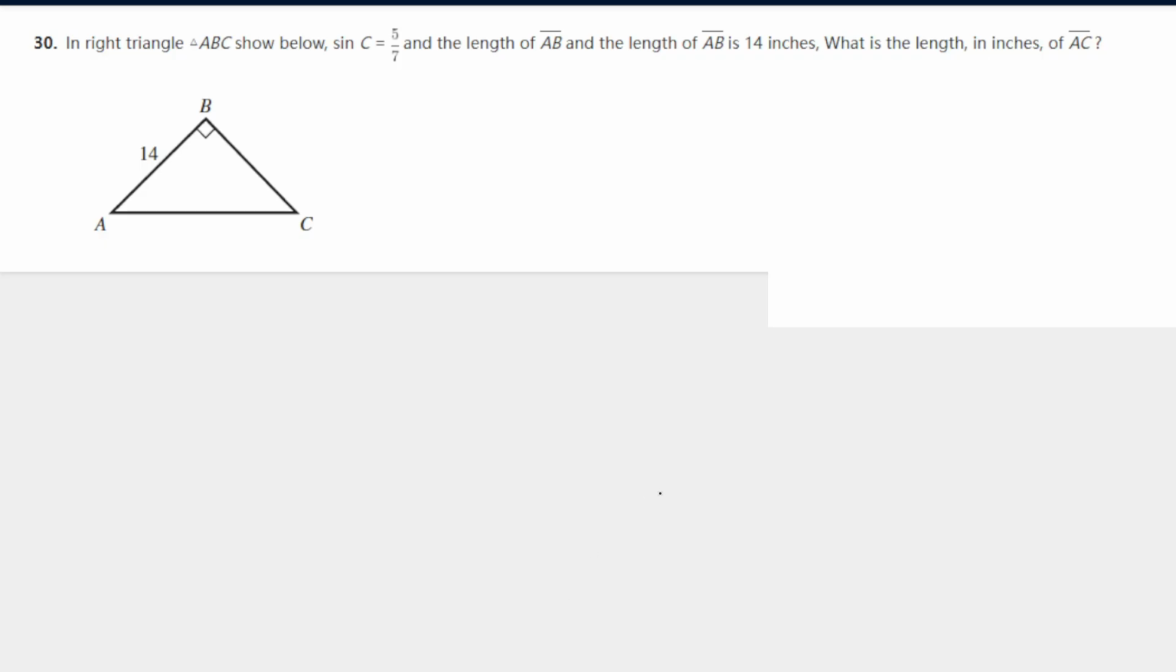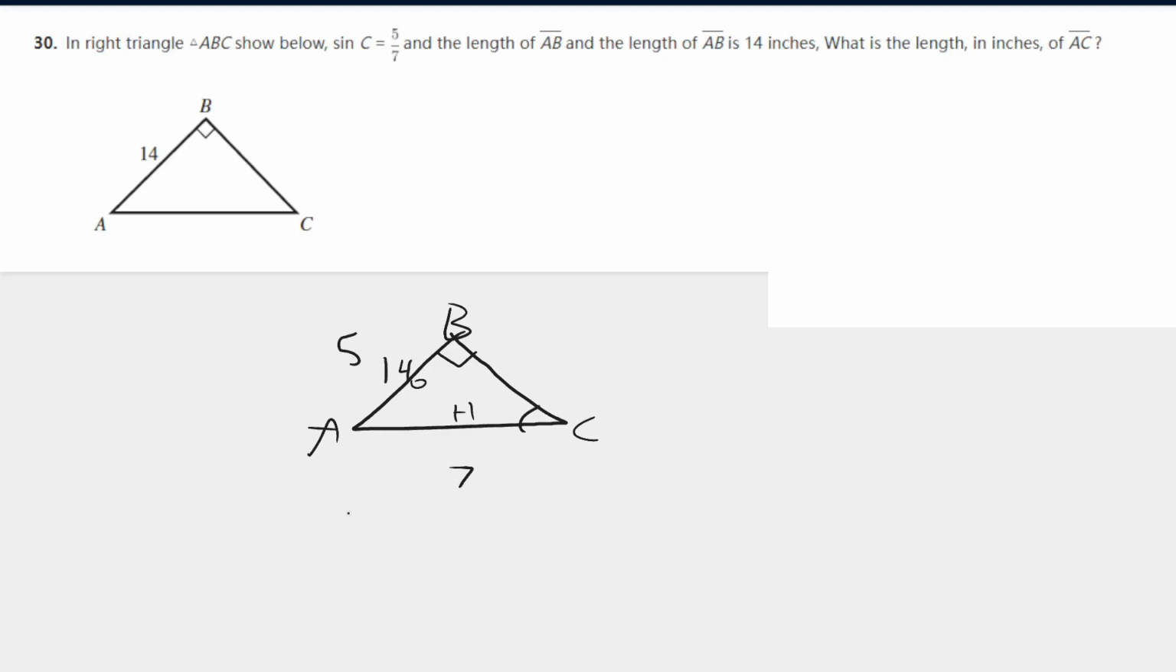In the right triangle ABC shown below, sine of C is 5/7, and the length of AB is 14 inches. What is the length of AC? Okay, so let's draw this triangle. Now it's saying sine of C is here. Sine of C is the ratio of 5/7. So sine is opposite over hypotenuse. The hypotenuse is always opposite to the right angle, so the hypotenuse is here. 5/7 is the ratio, and we know that this is actually 14.